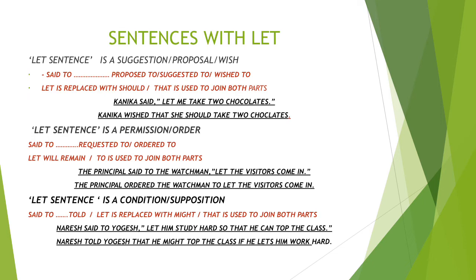So here you have to be very particular about the meaning of the let sentence. What does it signify? It can be a suggestion or a proposal or a wish. It can be an order or it can be a permission. So you need to change from direct to indirect as per the condition given to you. So let's look at the example.